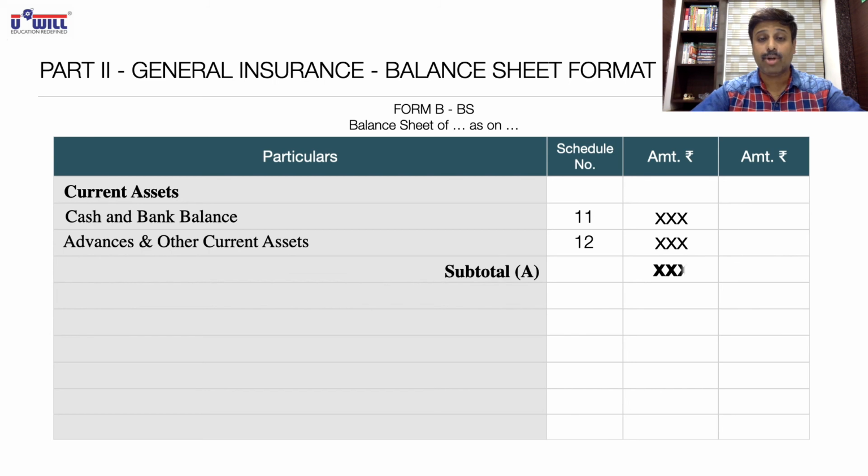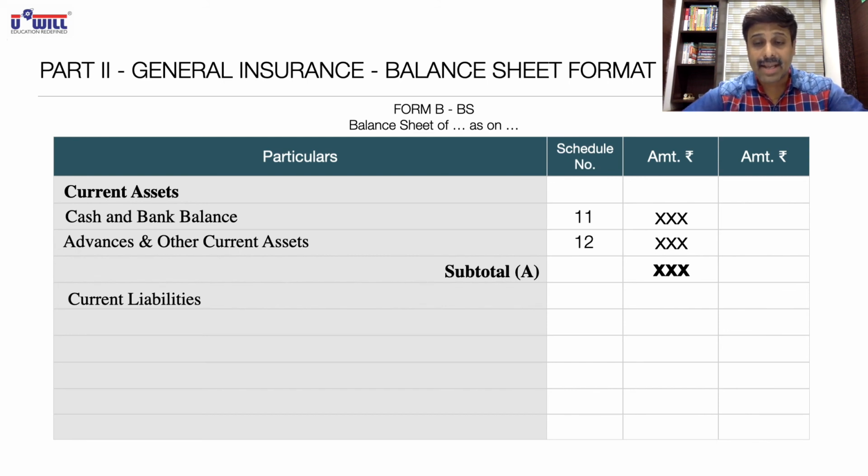Inner column, subtotal A. Now we write current liabilities. We had not written current liabilities along with sources of funds. Here we write them. Order is completely different. We had written only capital, reserves and borrowings. So current liabilities we have to write over here, after current assets.